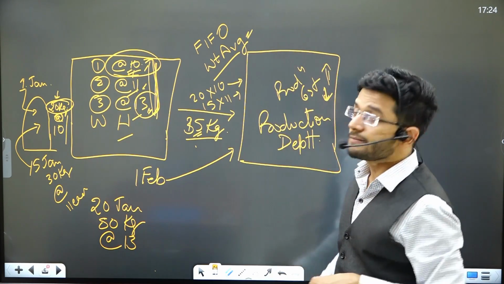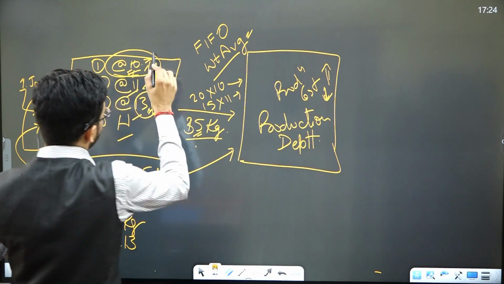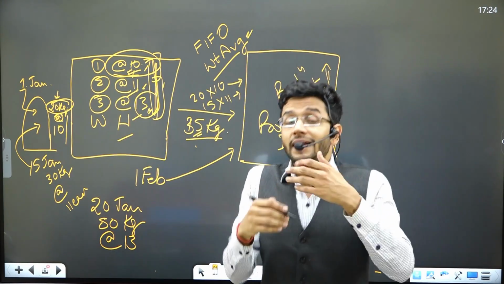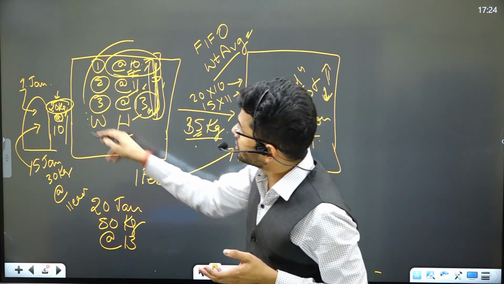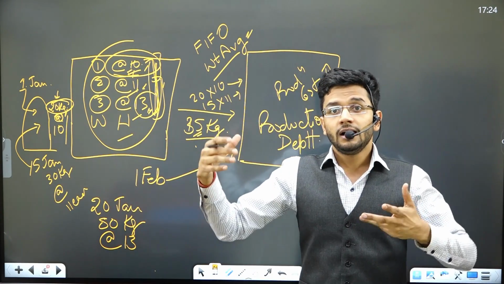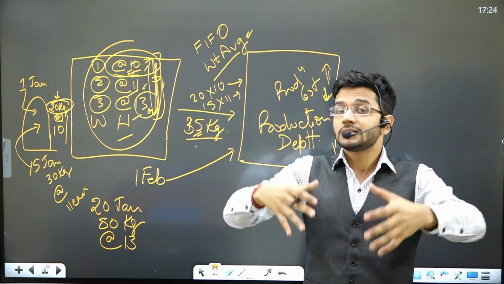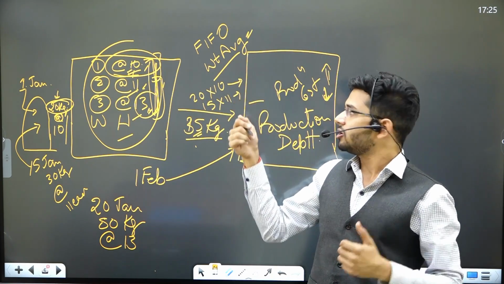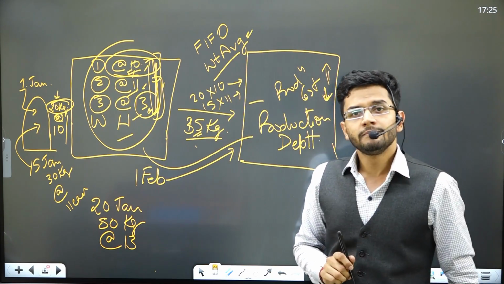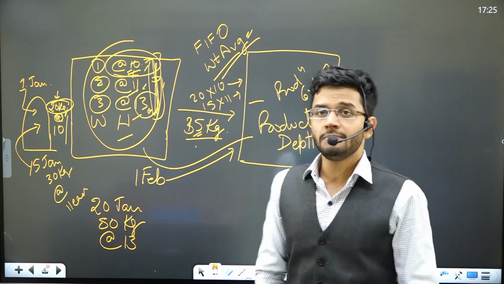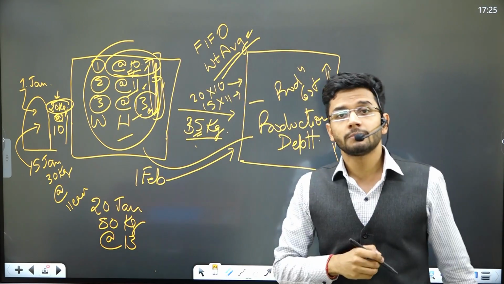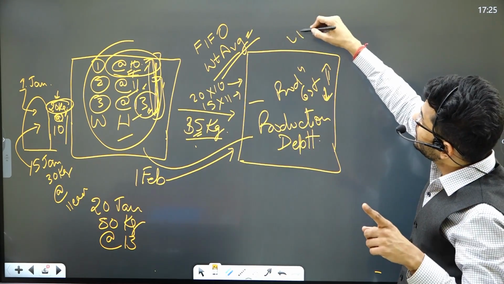Next method is the weighted average method. Weighted average method would say that you take an average of these numbers and then you charge it to the production cost center, because in a practical scenario, all these products are mixed and intermingled with each other, and no one can identify which product was bought at what rate. Production manager is not concerned about the price. He's just concerned about the product reaching the production line. So weighted average is the second prescribed method, which is used to charge the raw material to the production cost. Yes, there is one more method, which is the LIFO method.